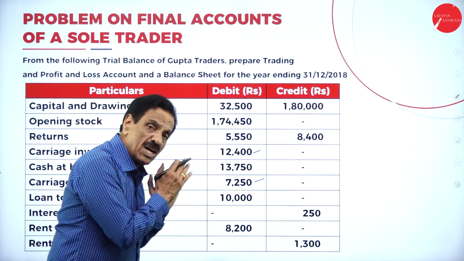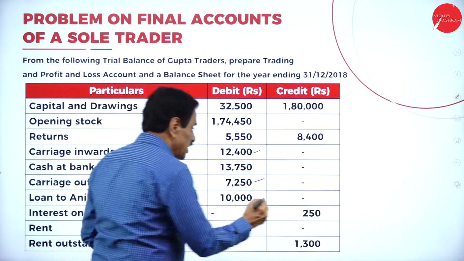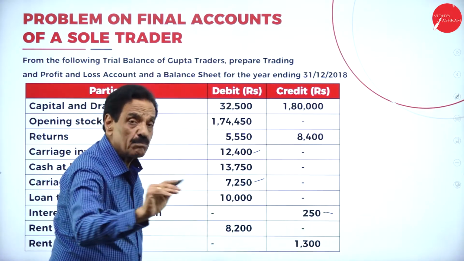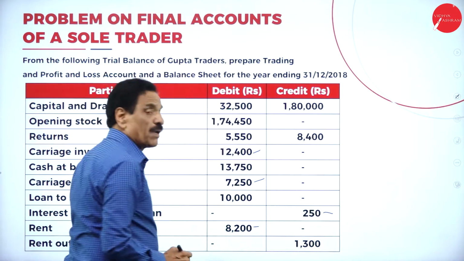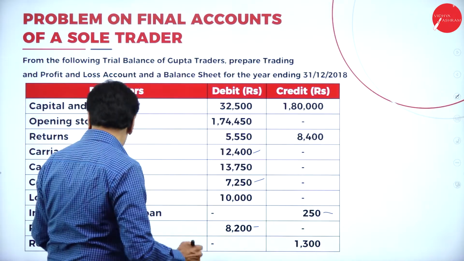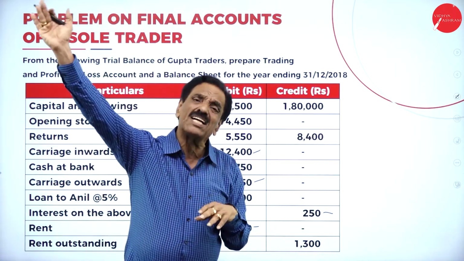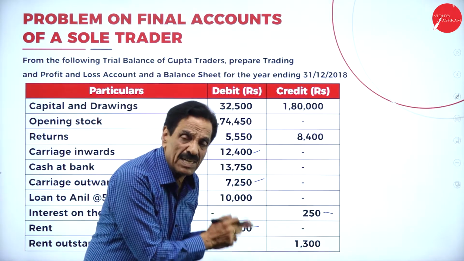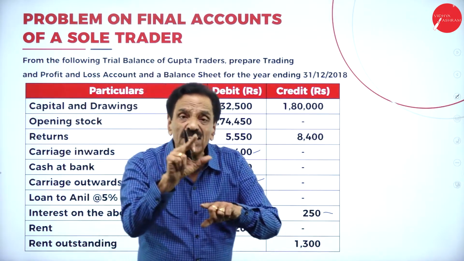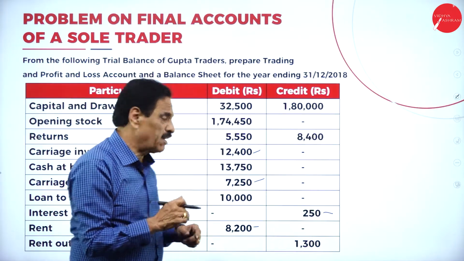We have given a loan to Anil, how much money? 10,000. He has to pay the interest, no? Then how much interest received? 250. That will come on the credit side of the profit and loss account. Then rent paid will come on the debit side of the profit and loss account. Then rent outstanding. Any outstanding in the trial balance directly comes on the liability side of the balance sheet. If the same word goes to the adjustment, rent outstanding should be added to rent, then only the liability side of the balance sheet. You must be careful here.